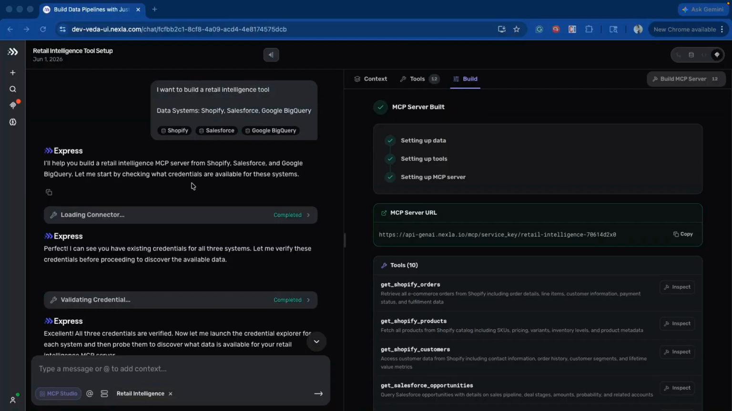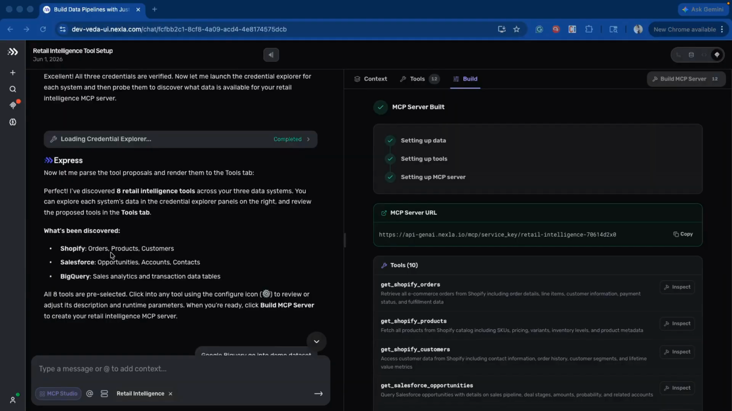Everyone, we are going to see how we can generate an MCP for retail intelligence in the Nexla Express. It will give you an option to select the list of systems from which you want to build it. Here I selected Shopify, Salesforce and Google BigQuery. For Shopify, it picked up orders, products and customer information.